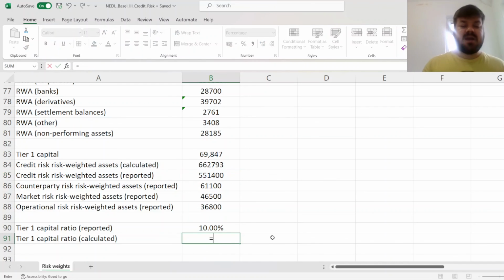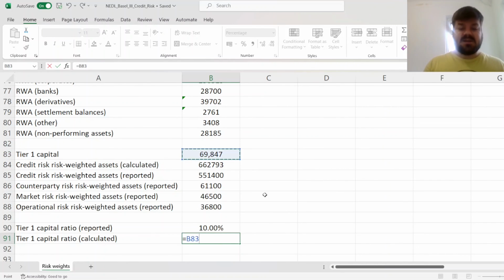So let's calculate our Tier 1 capital ratio when we readjust our credit risk-weighted asset calculation to Basel III methodology. Again, we use proxies along the way, and we made some assumptions, but we arrived at the figure that's of the same order of magnitude than the figure that was reported, and it's roughly 20% higher. That essentially tells us that the guidelines have become a little bit more strict after the implementation of Basel III.